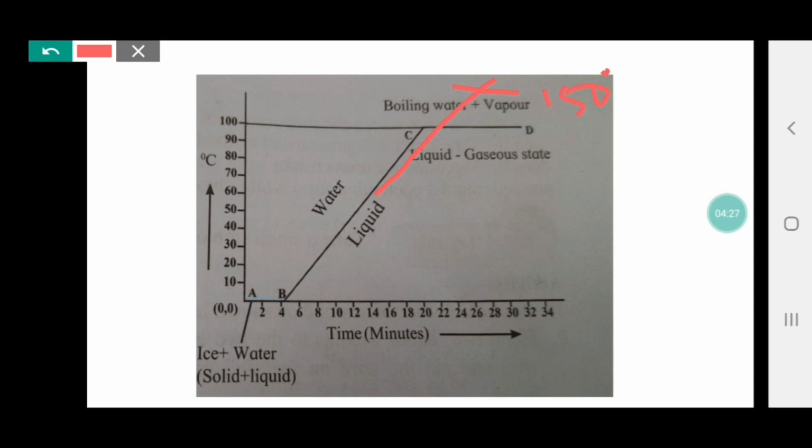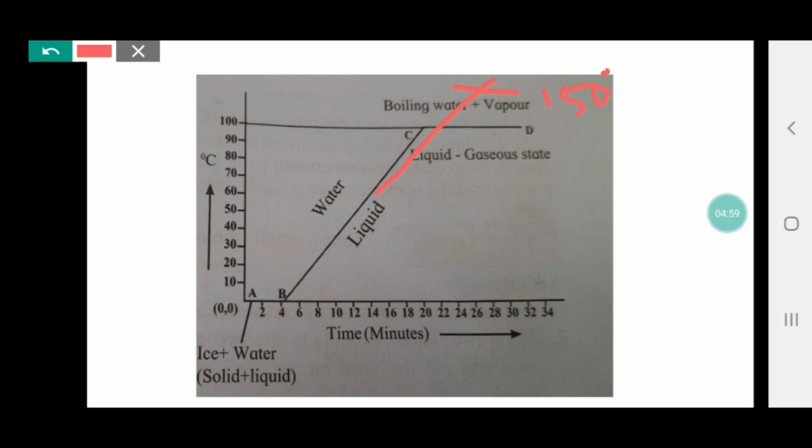Whether it is latent heat of fusion, solid to liquid, or latent heat of vaporization, liquid to vapor. But in the reverse way, when gas is getting converted into liquid, is that heat called latent heat? This is the question. The answer is yes, because that heat is taken away and the temperature remains constant, and heat is utilized by the gas to get converted into liquid.